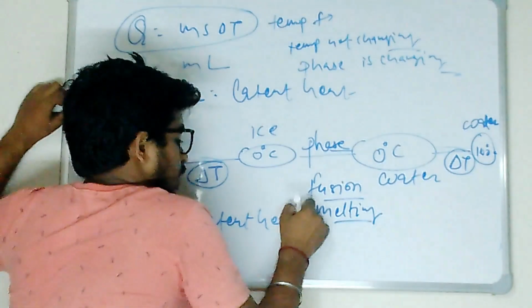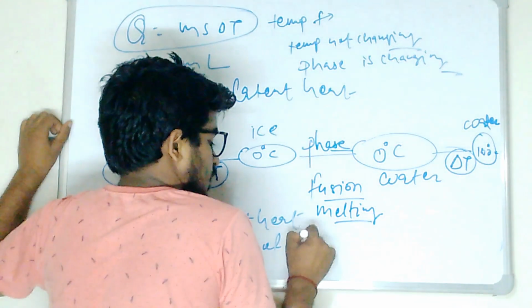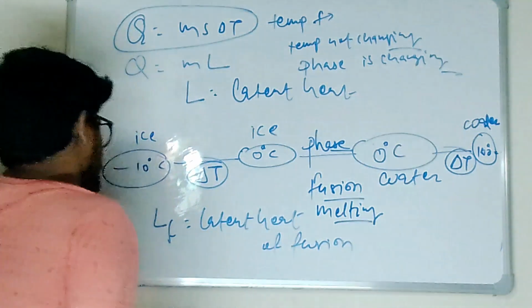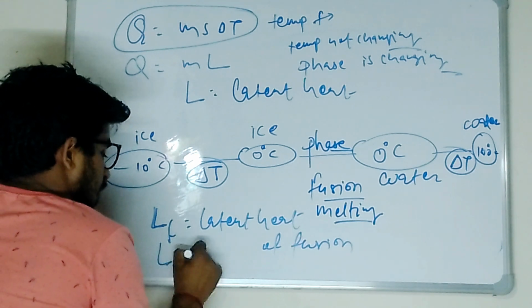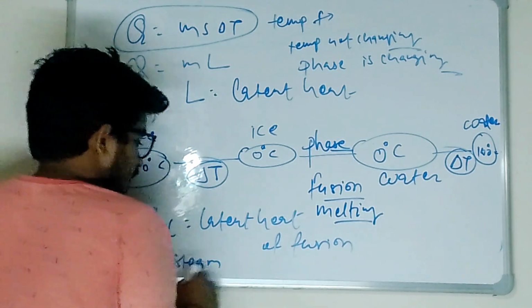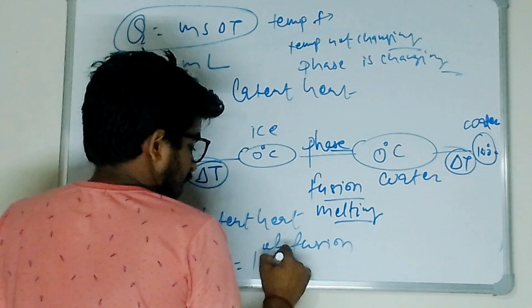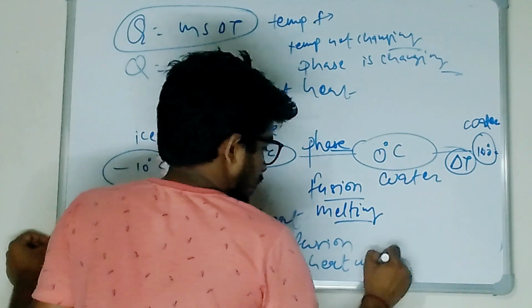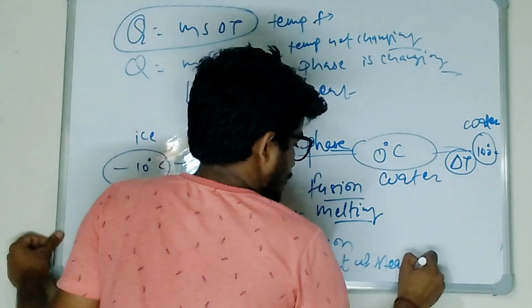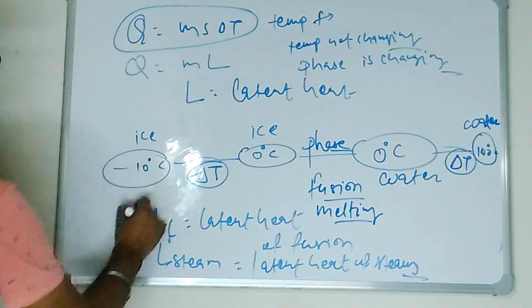If I use L for steam, it means the latent heat of steam.